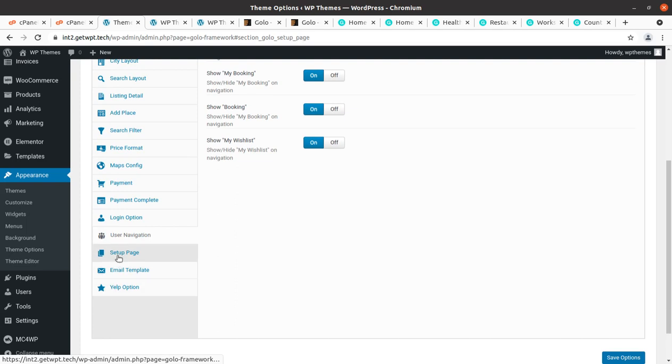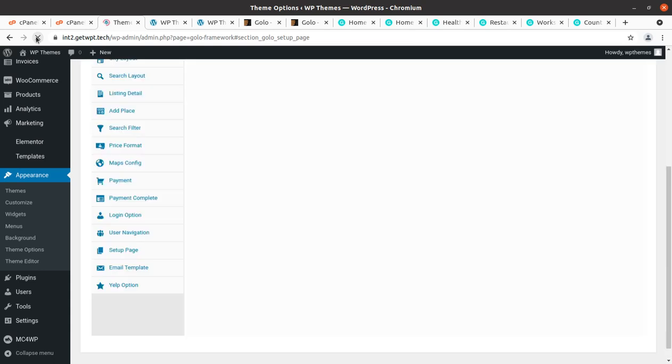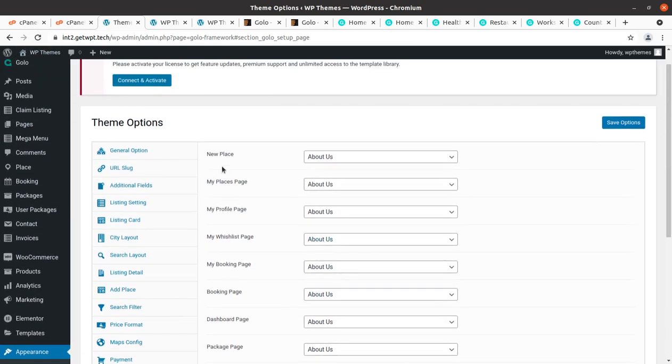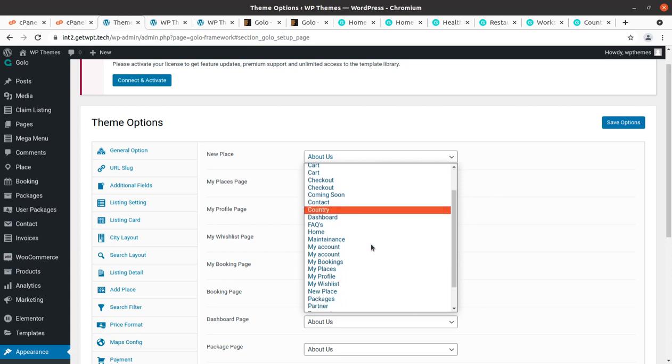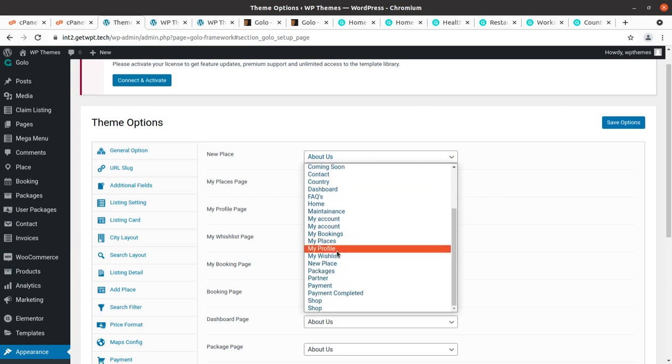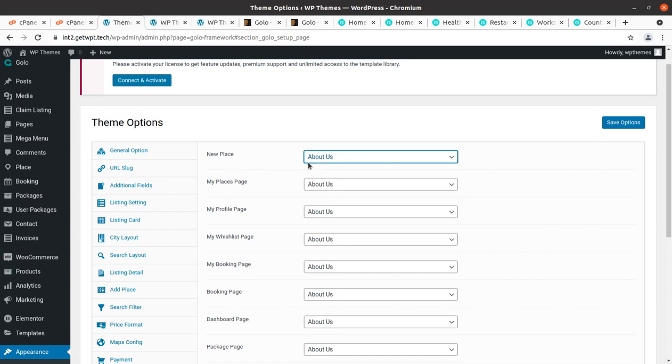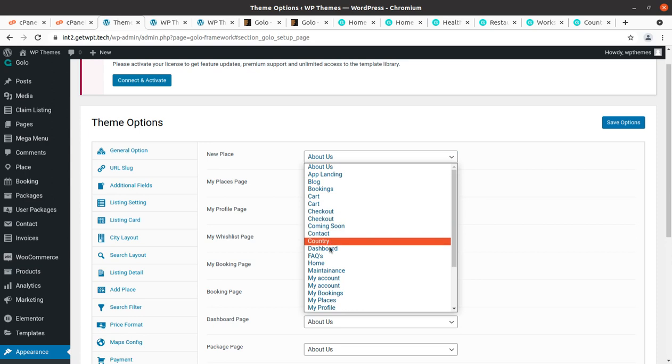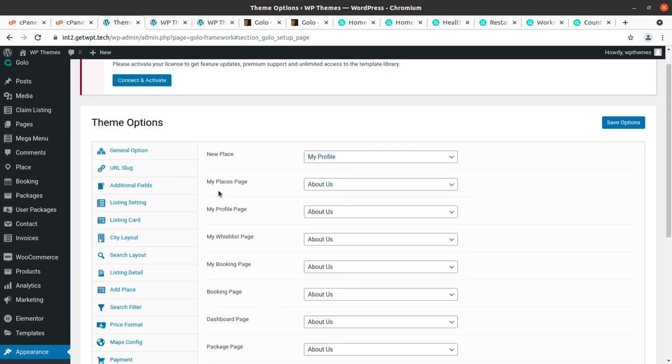The setup page is here, just in case. So like new places, about us, you can select the pages. For my places you have to select a page. It is a binding on the pages, so you can select which page you want to bind with the my places page, or the my profile page. So my profile page can be bound here.